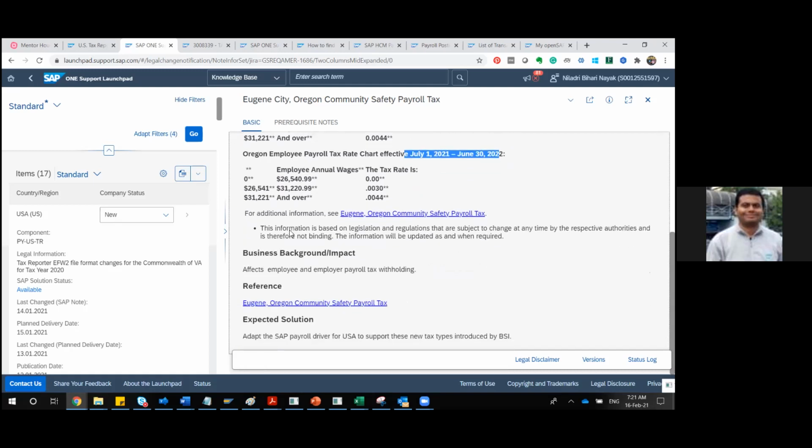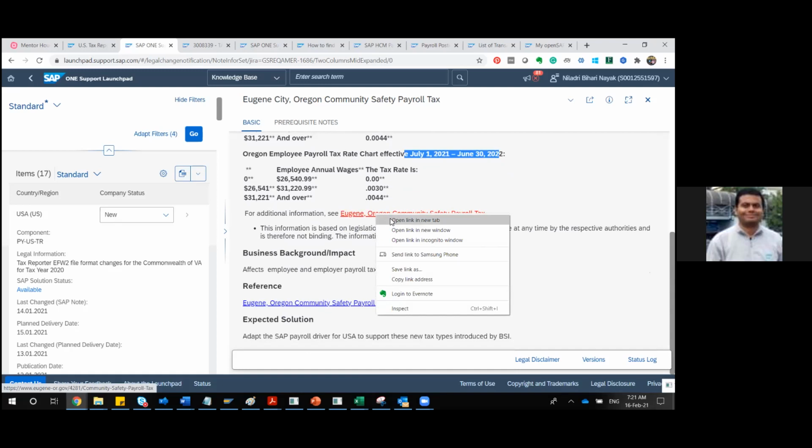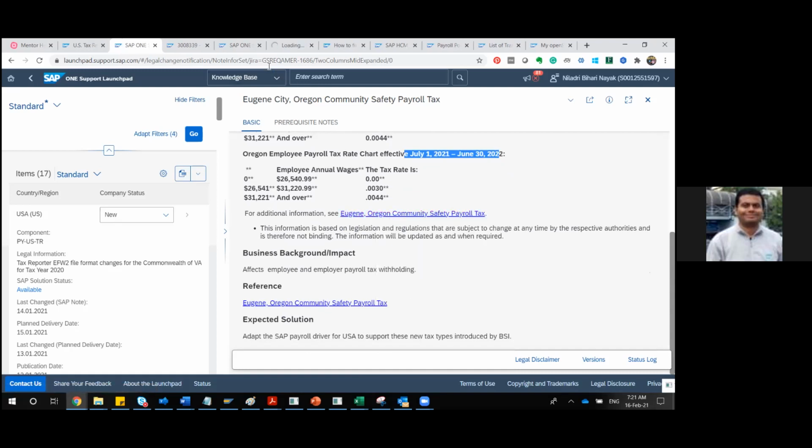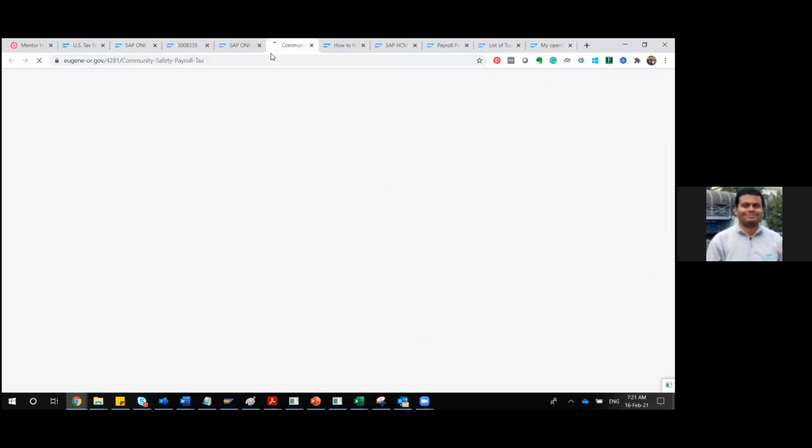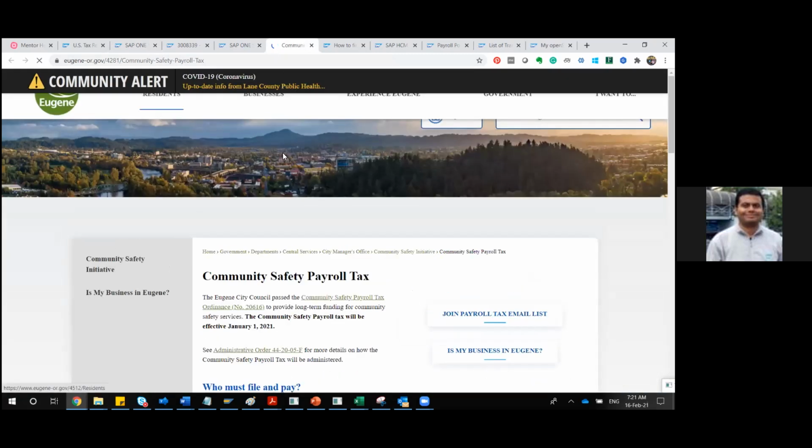Also there is certain additional information you'll be getting. What is the additional information? They will give some reference, it can be some legal notification from the government. You can see this is a government website. Are you getting my point? Yes.